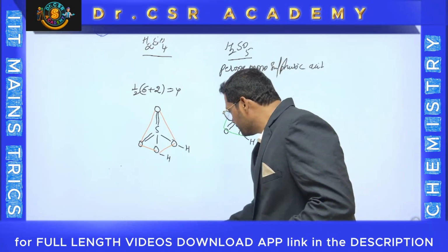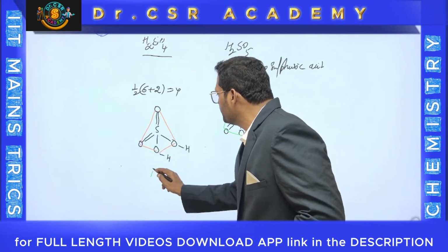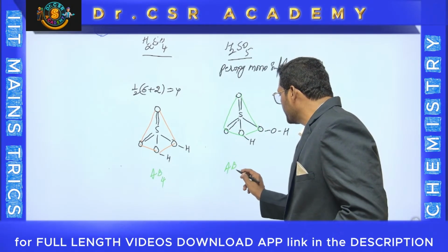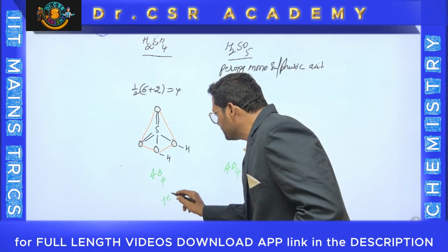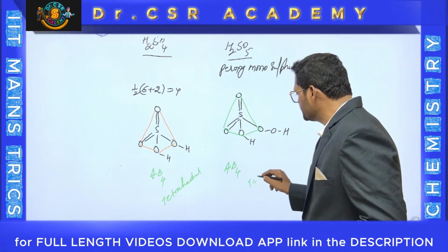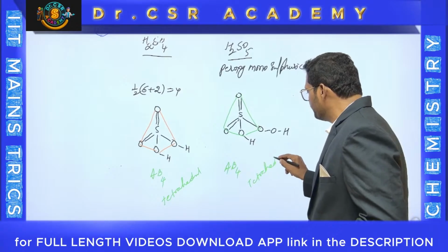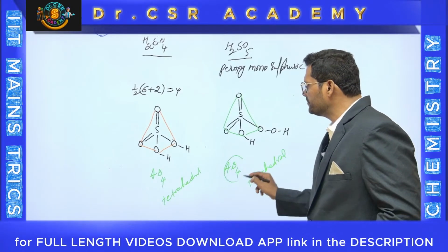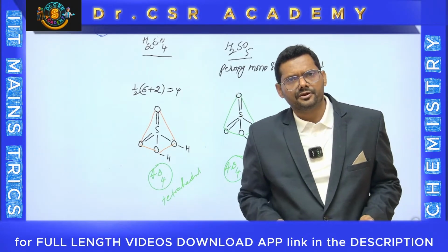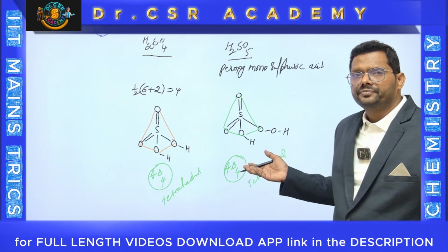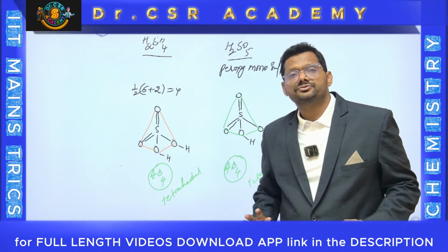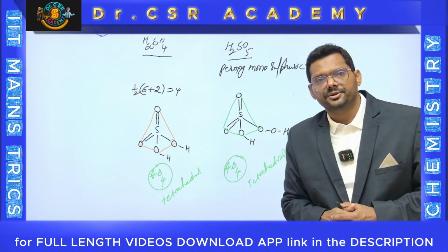It is tetrahedral shape, because whenever you get AB4, it is tetrahedral only, right? There is no deviation. Even the bond angle is not affected, close to 109 degrees 28 minutes.